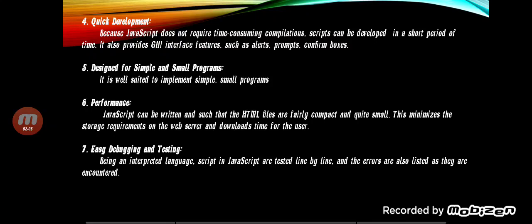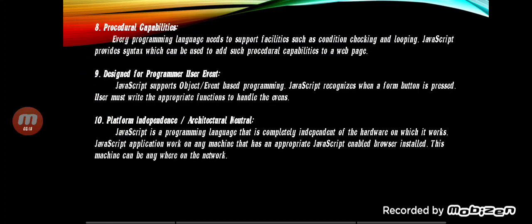Easy debugging and testing. Being an interpreted language, scripts in JavaScript are tested line by line, and the errors are also listed as they are encountered. Procedural capabilities. Every programming language needs to support facilities such as condition checking and looping. JavaScript provides a syntax which can be used to add such procedural capability to the web page.